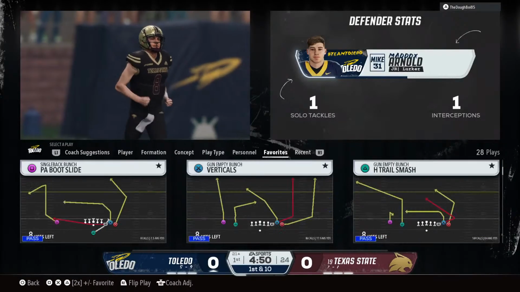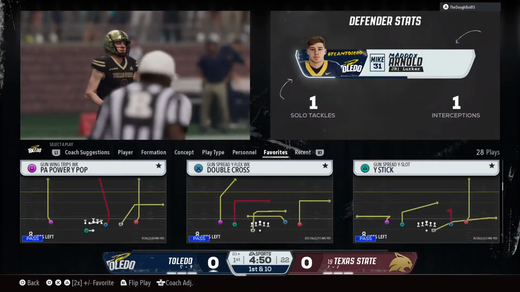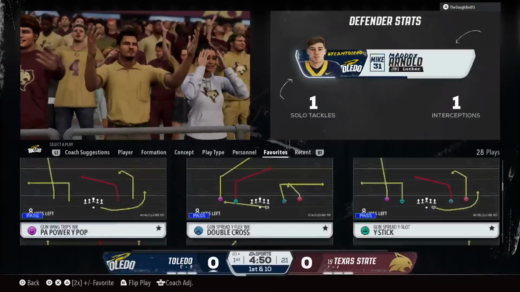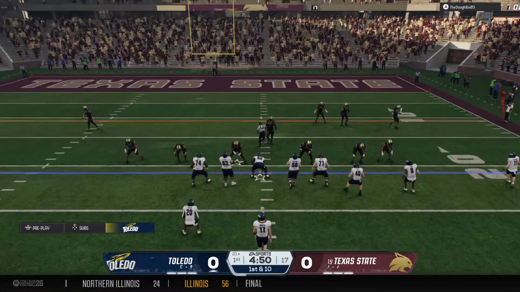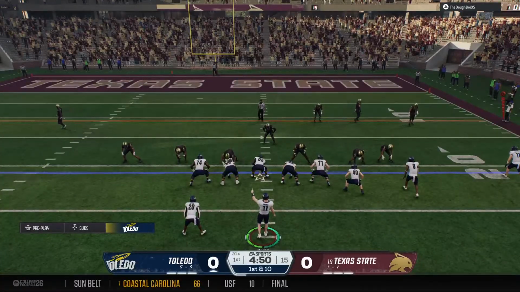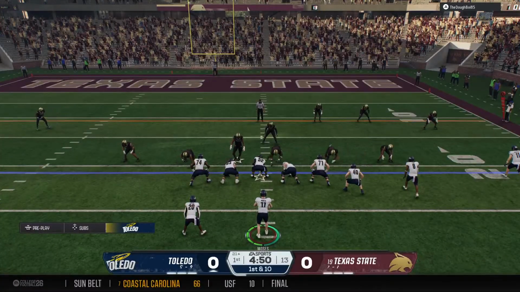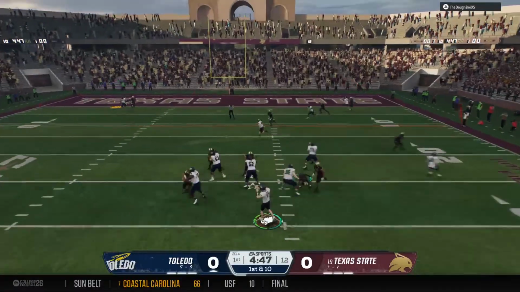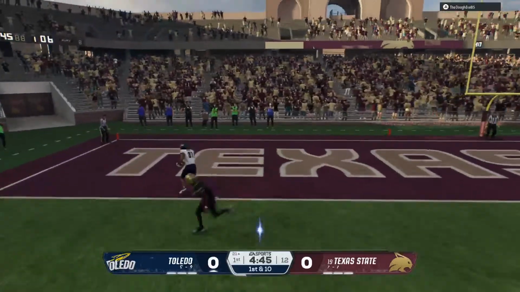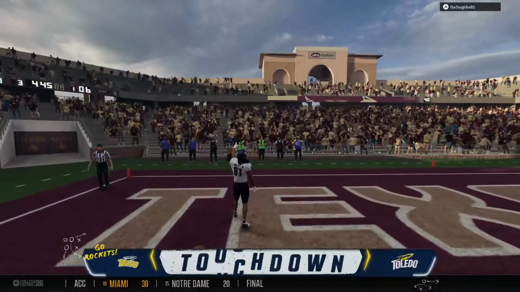Really early in this game, you're seeing the ball hawks on both sides of the ball. Interception on the first drive of the game, and now they come out, and this defense gets a pick in return. There are a lot of dudes in the back end with speed and with the ability to close. What a phenomenal play by that young man just now to get the ball back to his offense. And he's going to score.